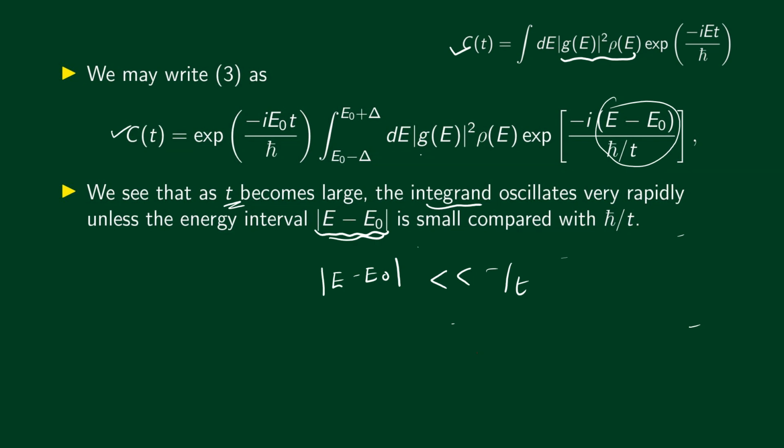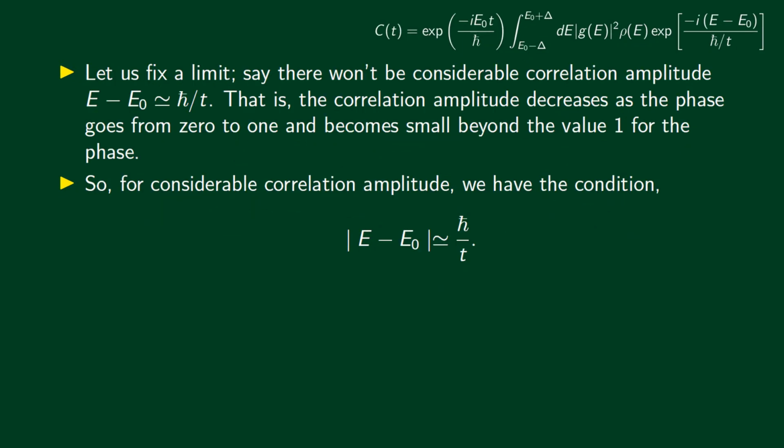So the energy interval modulus E minus E0 has to be small compared with h bar by t if this integral has any considerable value. There won't be any considerable correlation amplitude if this function is rapidly oscillating.